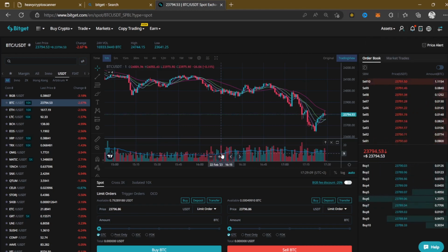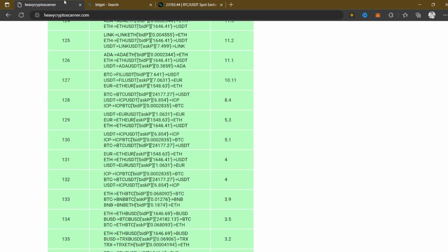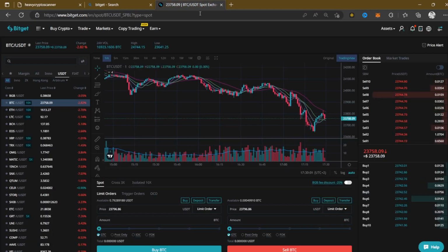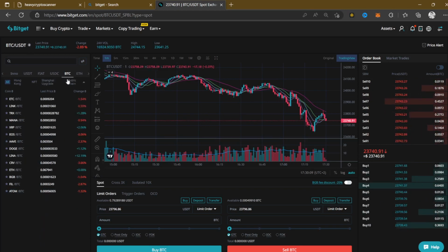Okay, now I'm going to have to swap this BTC that I just bought to FIL, just as written right here. Okay, because I'm following this signal right here. And by the way, these signals take at least 10 to 15 minutes, so we are good right now. Don't panic and stuff like that. So we're going to go to where it's written BTC. Okay, we're looking at the BTC pair right here.